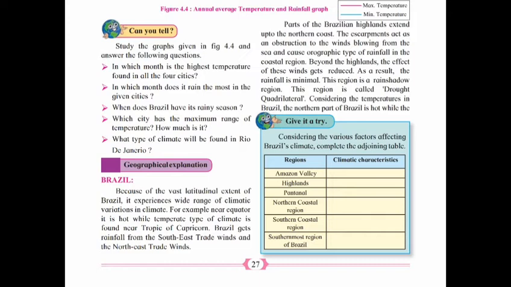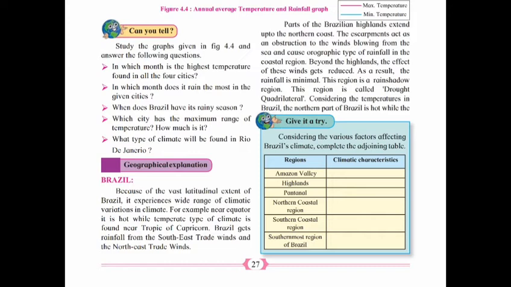Remember, parts of the Brazilian highlands extend up to the northern coast. The escarpment acts as an obstruction to the winds coming from the sea and causes orographic type of rainfall in the coastal region. Beyond the highlands, the effect of these winds gets reduced. As a result, the rainfall is minimal, less.